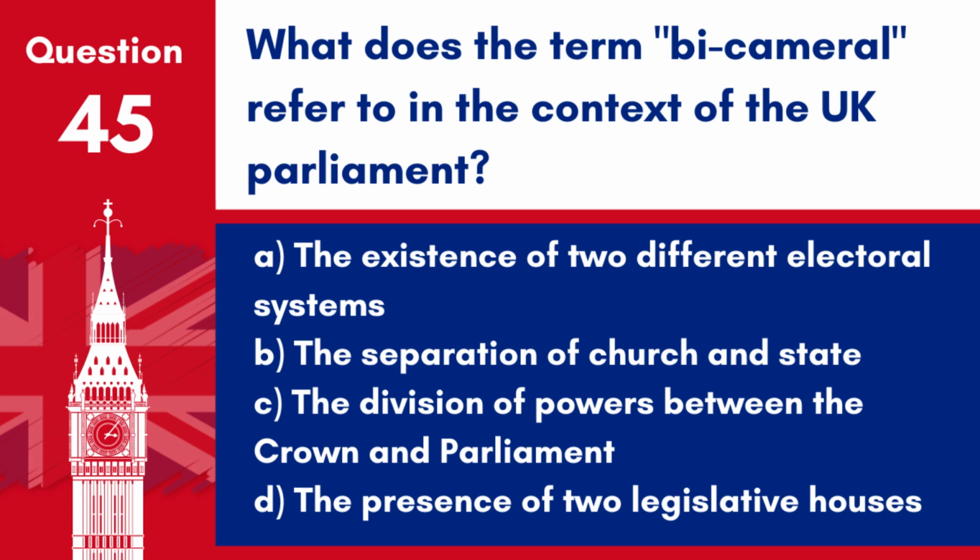Question 45. What does the term bicameral refer to in the context of the UK Parliament? A. The existence of two different electoral systems. B. The separation of church and state. C. The division of powers between the Crown and Parliament. D. The presence of two legislative houses. Answer. D. The presence of two legislative houses. The UK Parliament is bicameral, consisting of two houses, the House of Commons and the House of Lords.